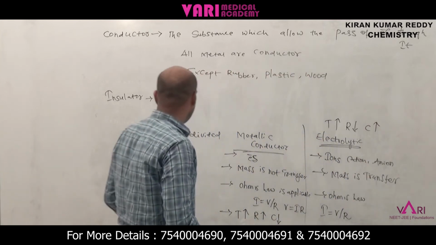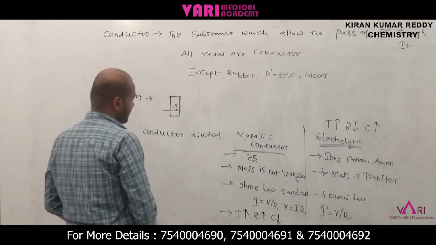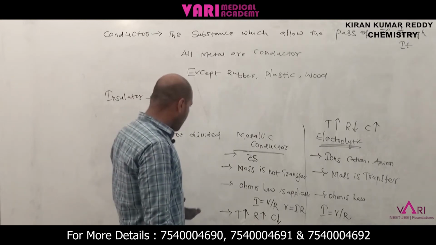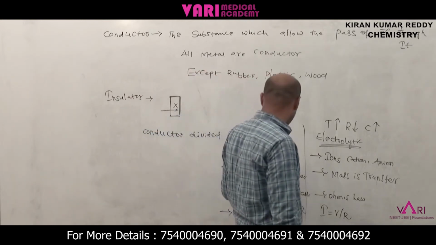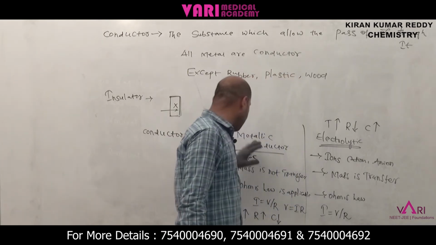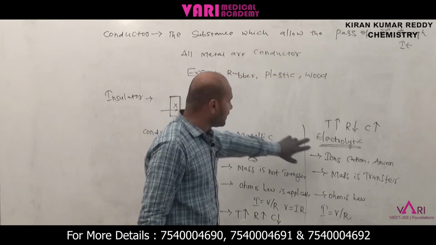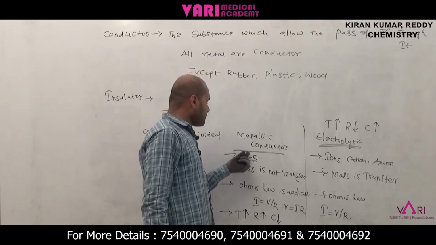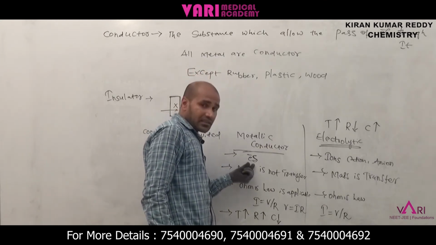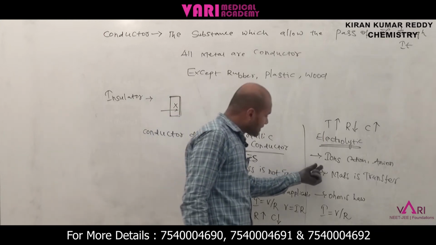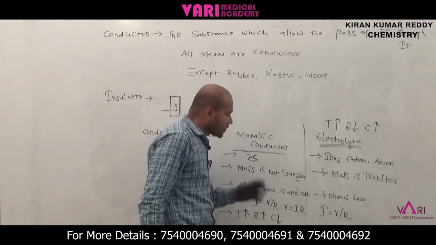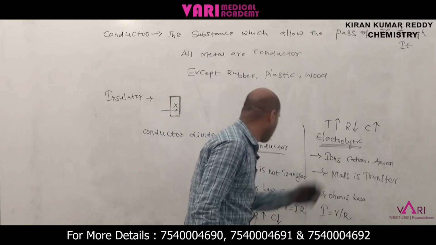These are some differences between conductors. Conductors are divided into metallic conductors and electrolytic conductors. In a metallic conductor, conductance depends on electrons and mass is not transferred. In an electrolytic conductor, conductance depends on ions and mass is transferred.